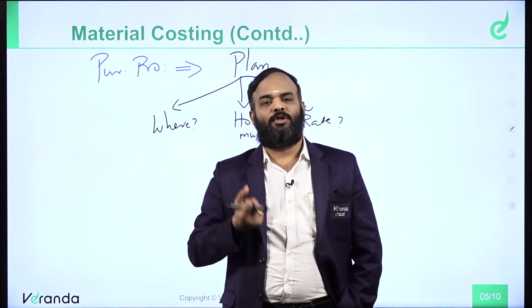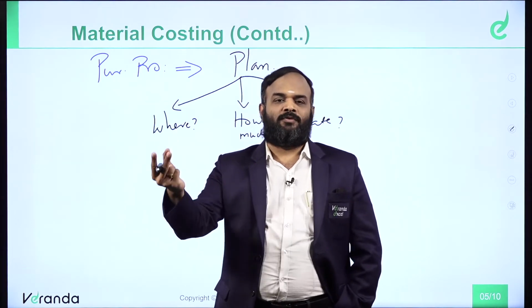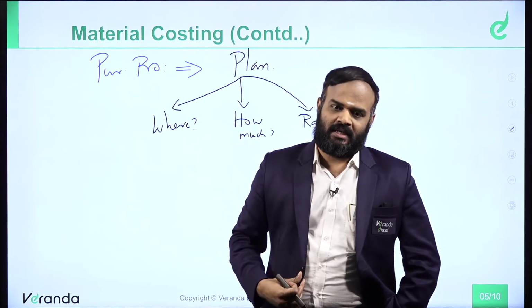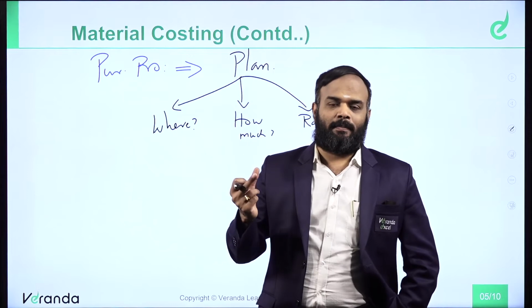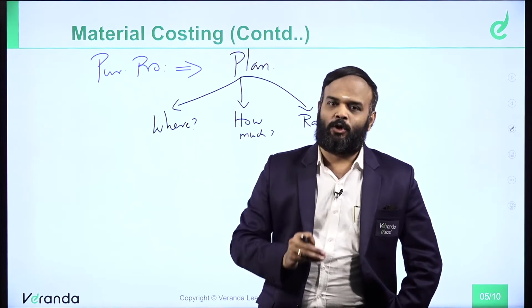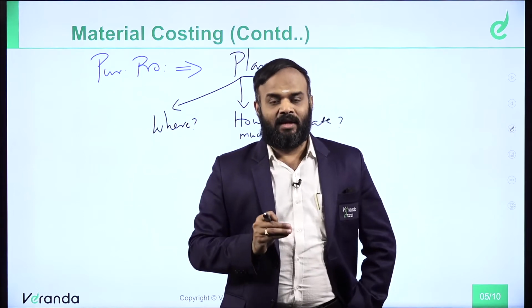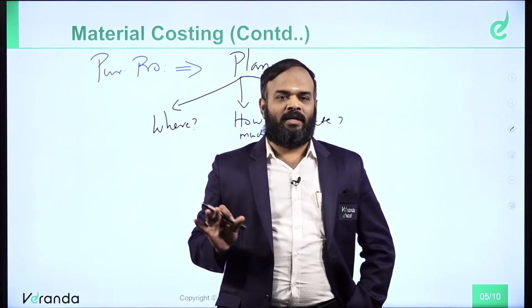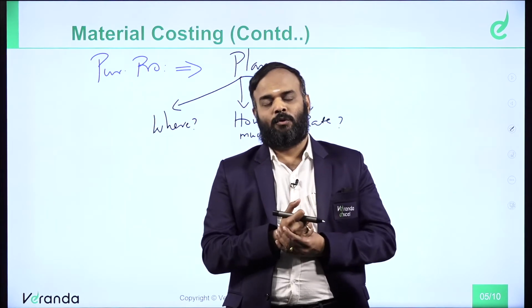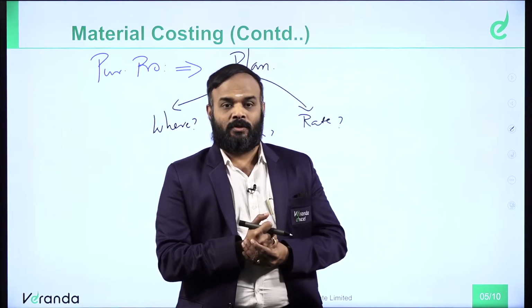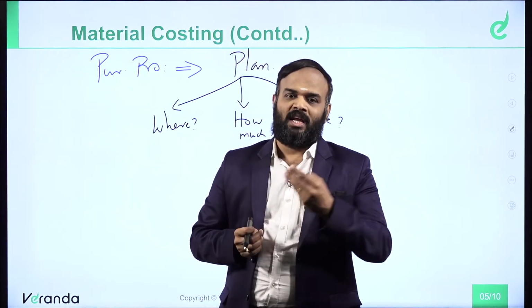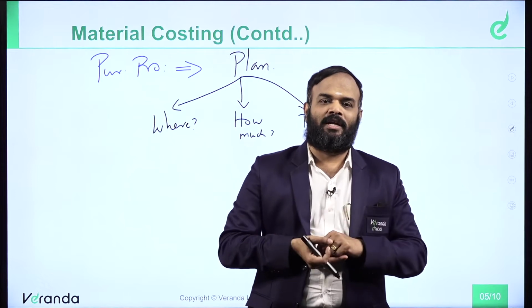How much can a person save? Assume you are going to purchase 2,000 rupees worth of dress material. You are going to spend 2,000 rupees. Then, if you have a proper plan, maximum 200 rupees you can save. Am I right? So where to buy, how much to buy, where a cheaper product is available, which shop is best. If I analyze properly, maximum I can save 200 rupees. Nothing but 10% saving out of 2,000 rupees. Is a 10% saving a nice saving or not? Yes, of course. Out of 2,000, if I save 200 rupees, it's a nice saving only.